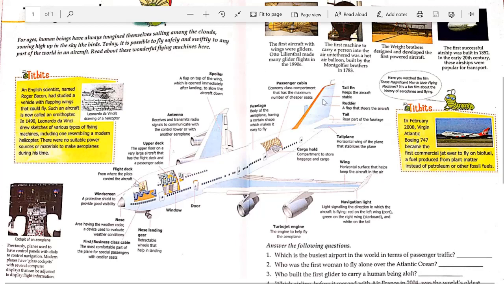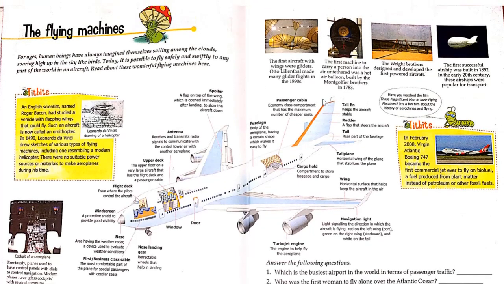Now the second point is the first machine to carry a person into the air untethered was a hot air balloon. The first machine that took a person into the air was the hot air balloon built by the Montgolfier brothers in 1783. Now the third picture is the Wright brothers designed and developed the first powered aircraft. So first aircraft was designed and developed by Wright brothers.